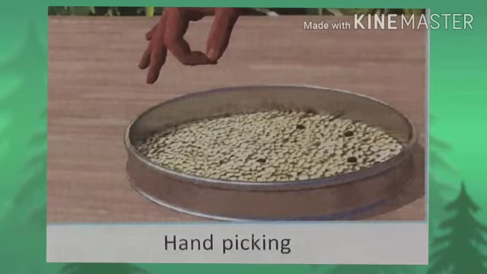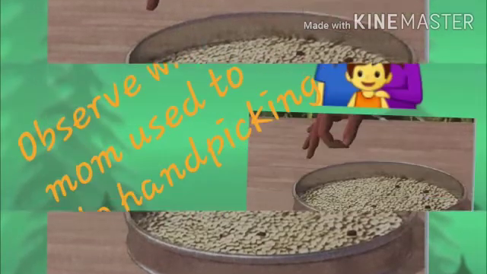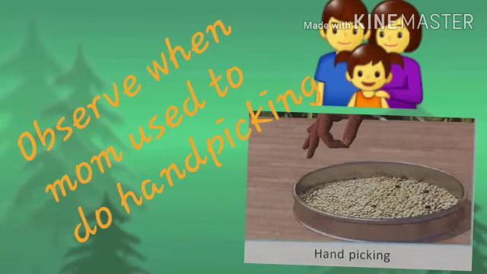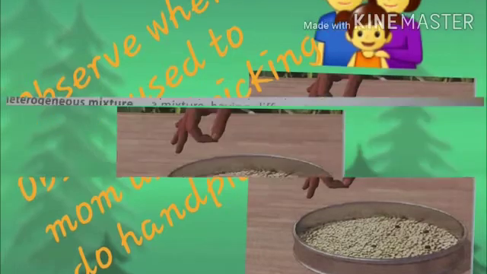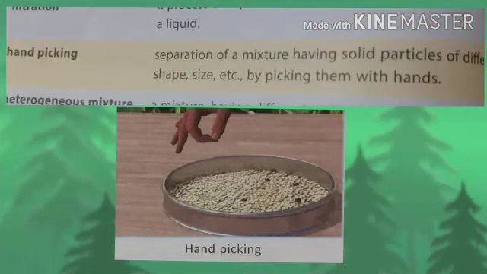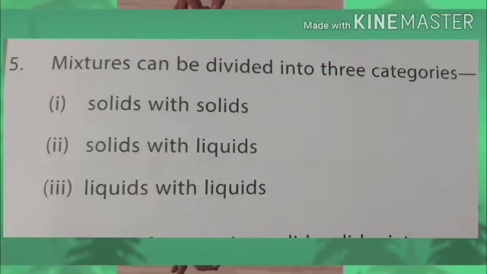This method is used when components of the mixture are of different color, shape, size, and the quantity of the mixture is small. Examples are picking pebbles from rice or dal, or separating grass from mint leaves. So dear students, in keywords the definition of hand picking is given.